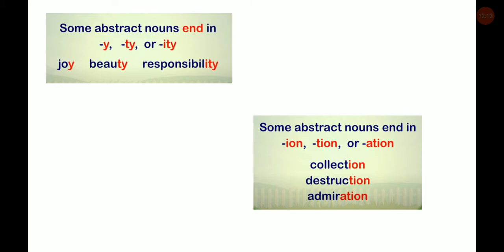Some abstract nouns end in y, ty or ity, that is joy, beauty, responsibility. Some abstract nouns end in ion, tion or ation, that is collection, destruction, admiration.